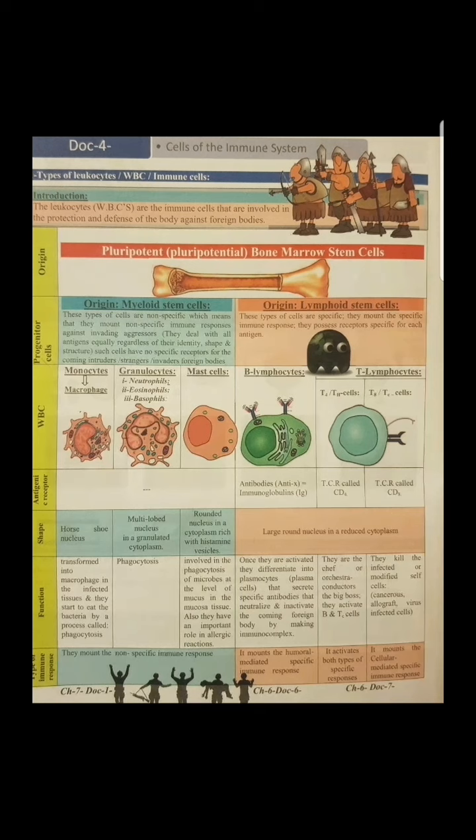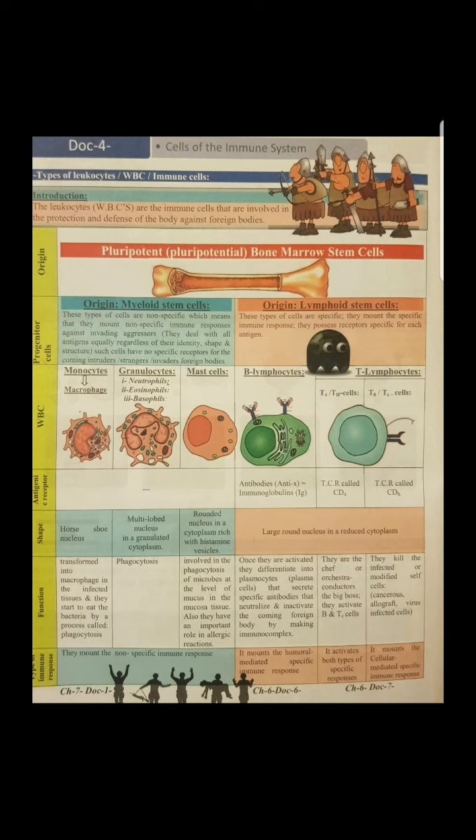What do I mean by non-specific immune cells? Whatever enters the body, without recognizing it, just as they sense someone foreign in the body they run and mount a defense, an immune response against it. And this immune response is non-specific. What do I mean by non-specific? It doesn't rely on recognition. It relies only on the fact that there is an intruder, an invader, a strange body coming into our body.